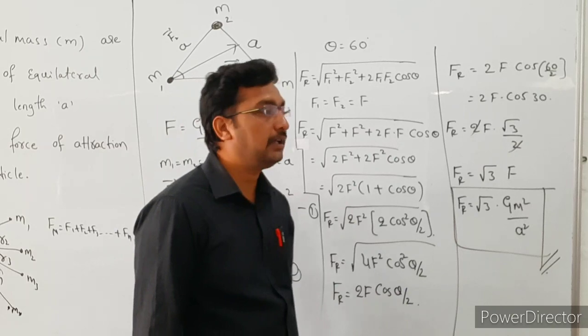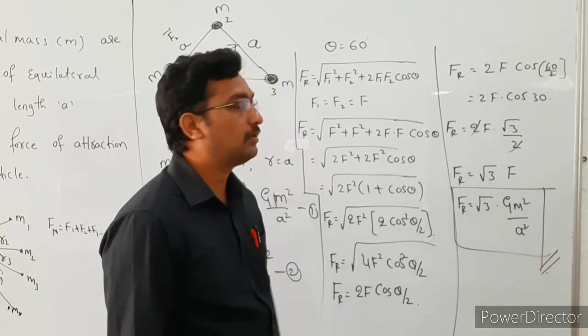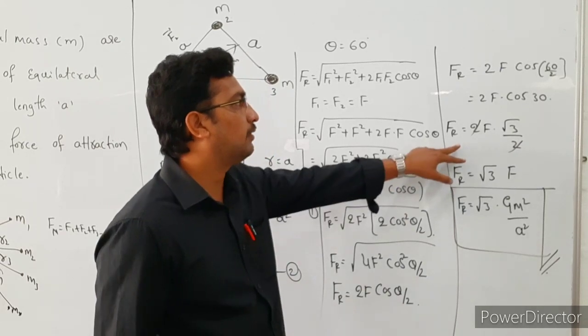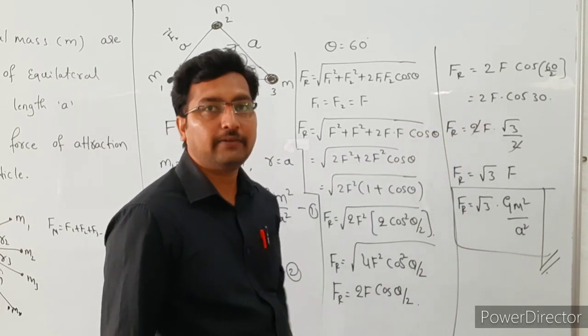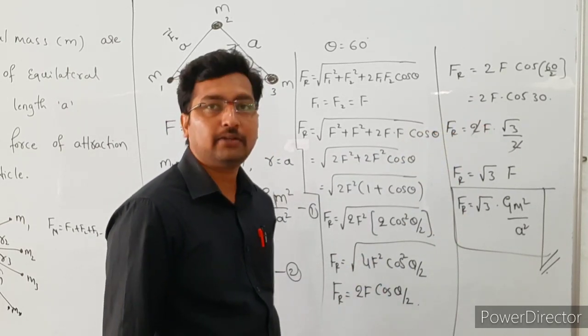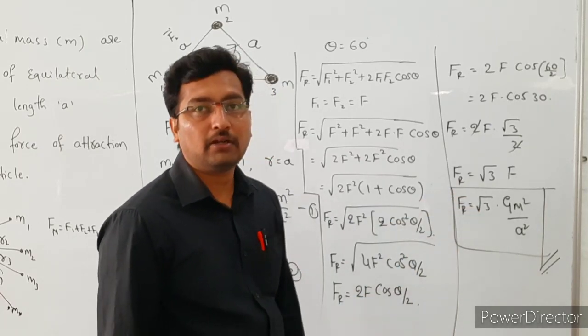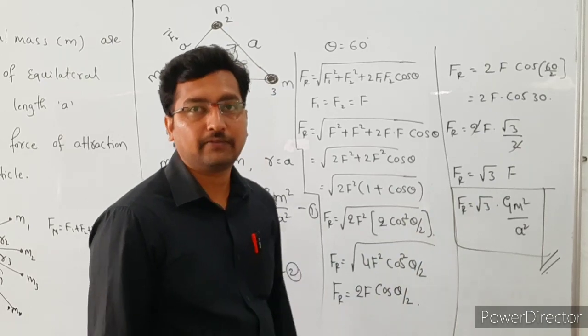Already we know the theta value, that is 60. 60 by 2 is 30. So 2F cos 30. The resultant force equals F into cos 30 value, which is under root of 3 by 2. Here the 2 gets cancelled. The resultant force equals under root 3 into F.